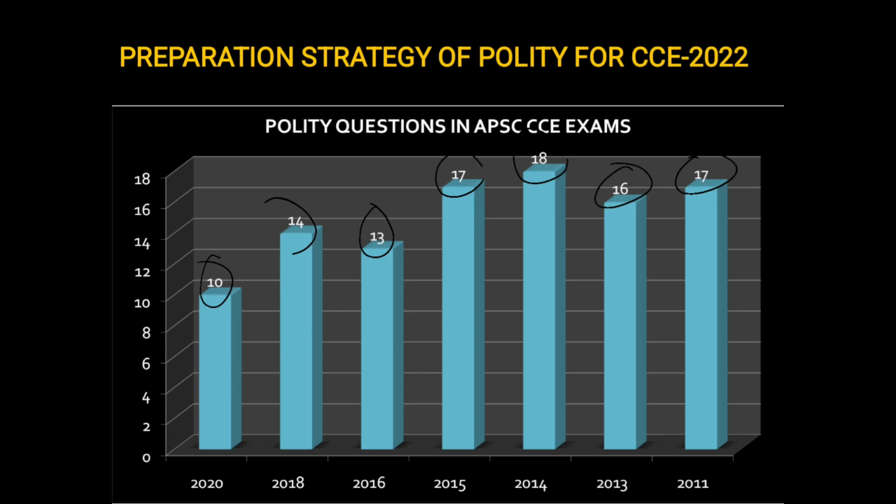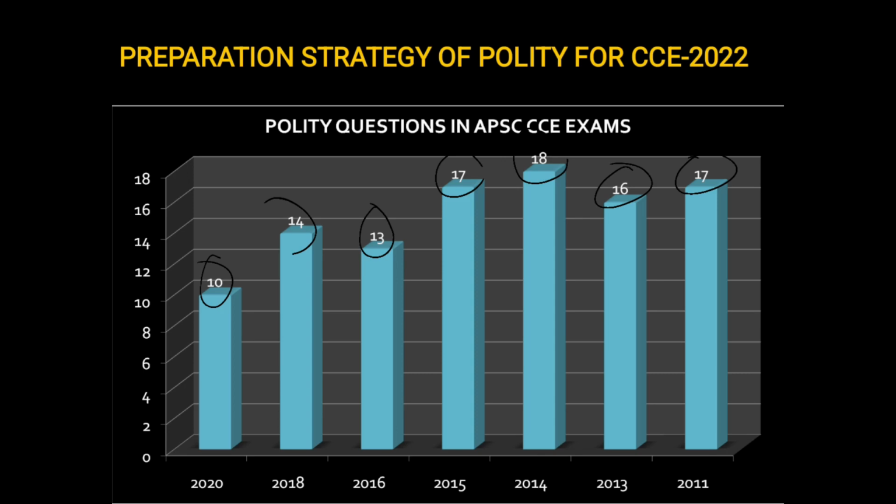So what it tells you is that out of the numerous topics of polity, there are certain topics which are very important, from which questions are asked very frequently. So you have to identify these topics. And the first thing to do while preparing for this year's polity is to go through all the topics that have previously been asked. That is the first strategy. Once we have identified our topics and seen the repetitions, we'll understand which topics to follow, what kind of questions to follow, and then what kind of books we can refer to.